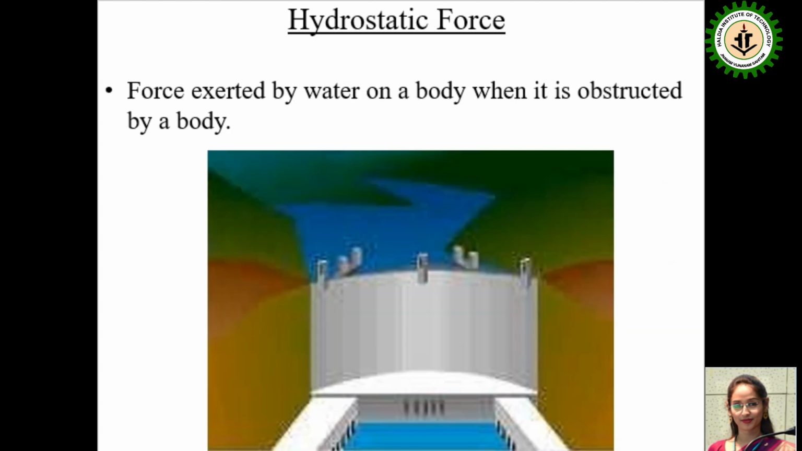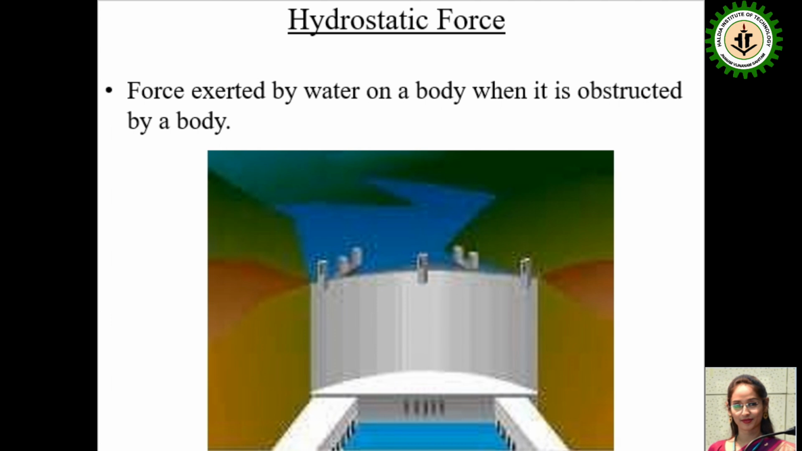Hydrostatic force. What is a hydrostatic force? The force exerted by water on a body when it is obstructed by a body. We can see a good example of this in a dam. In a dam, the water is stored in a huge amount, and on the dam wall, when the water is stored, the water is exerting a pressure on that wall.